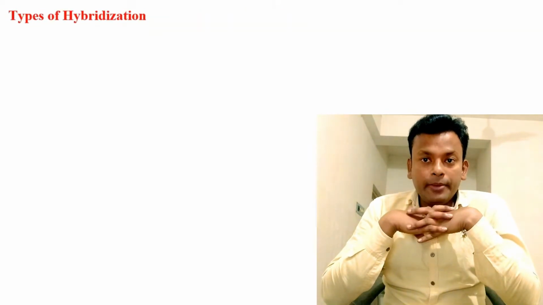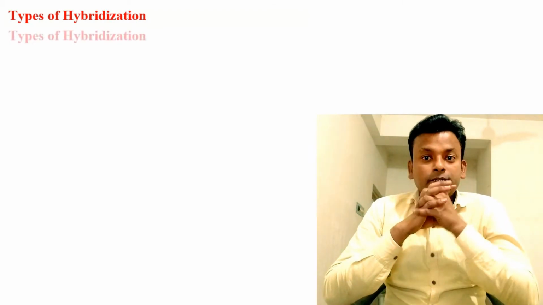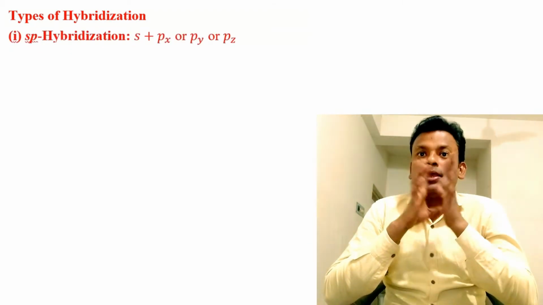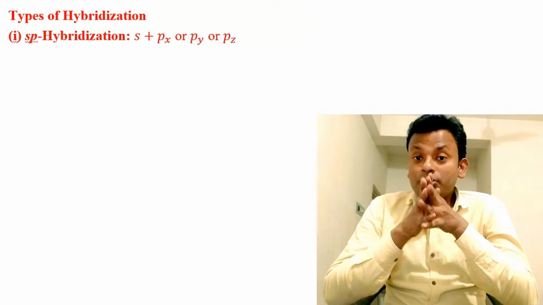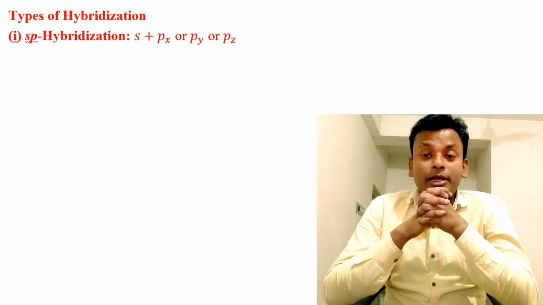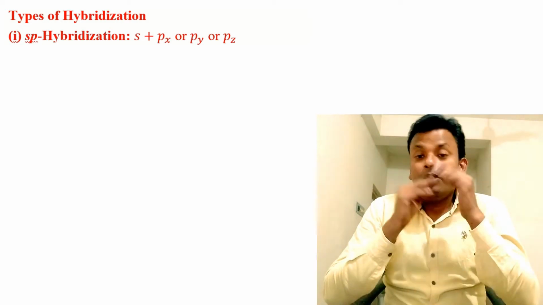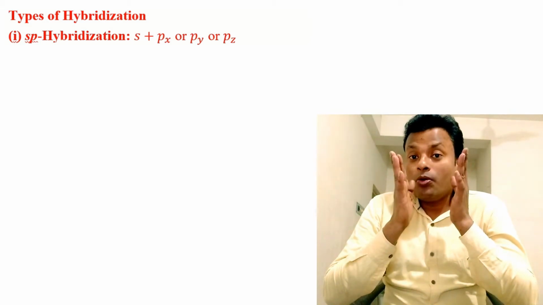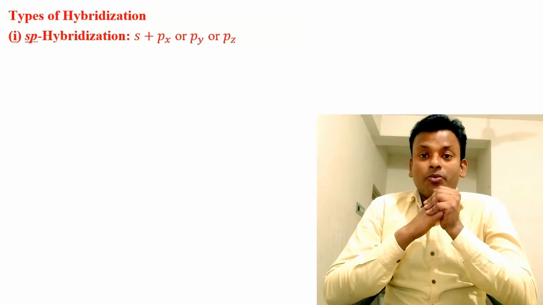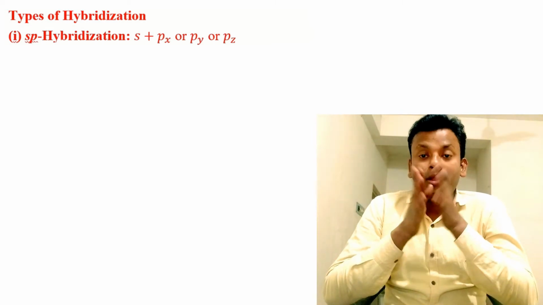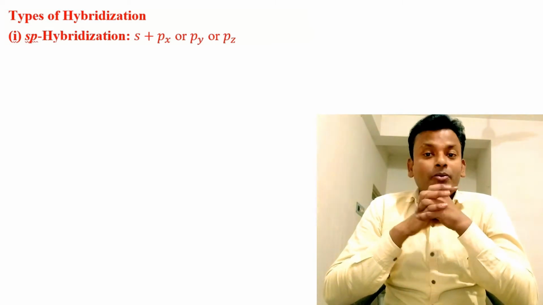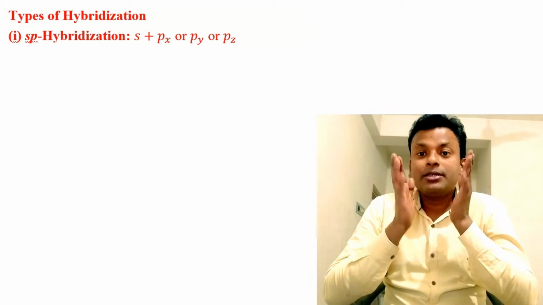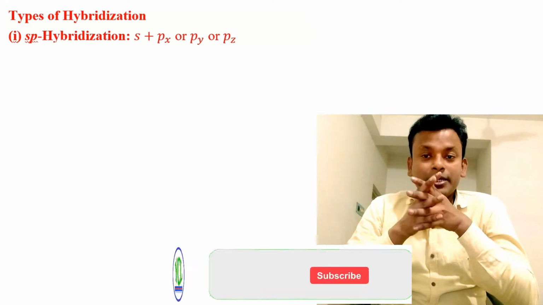Types of hybridization. First, sp hybridization. Here s orbital and p orbital are involved in hybridization. Here one px orbital is involved. We know that p orbitals are px, py and pz.